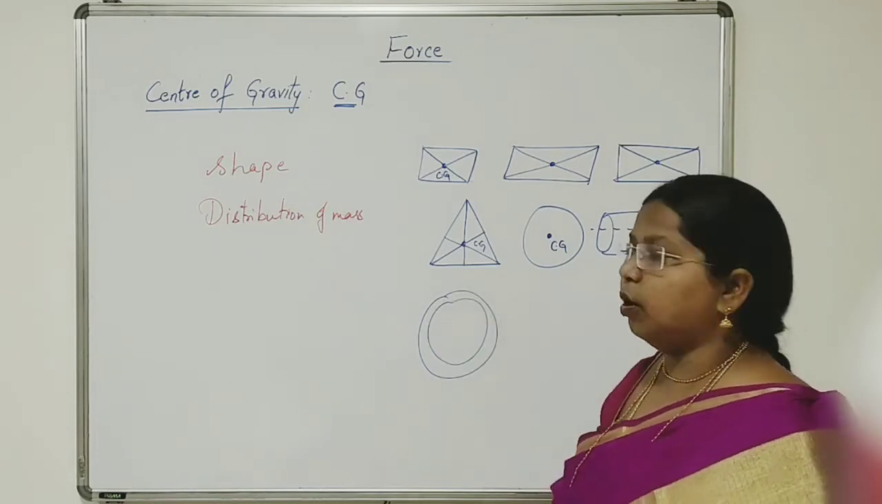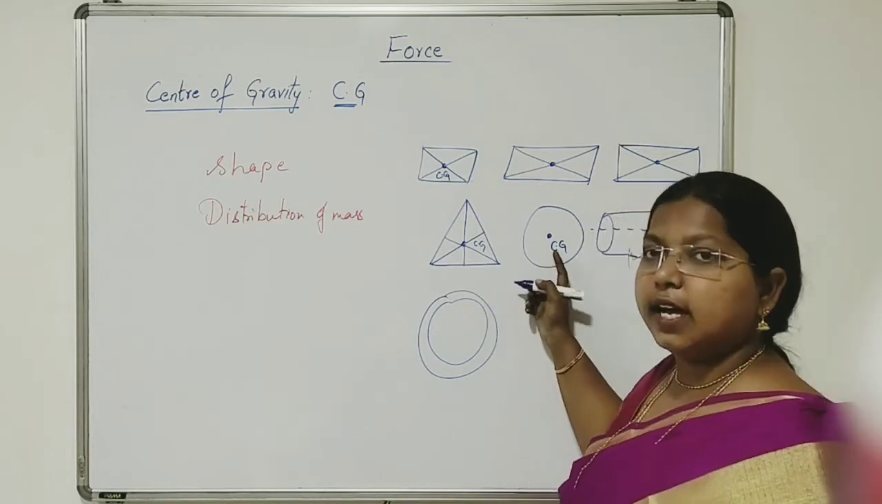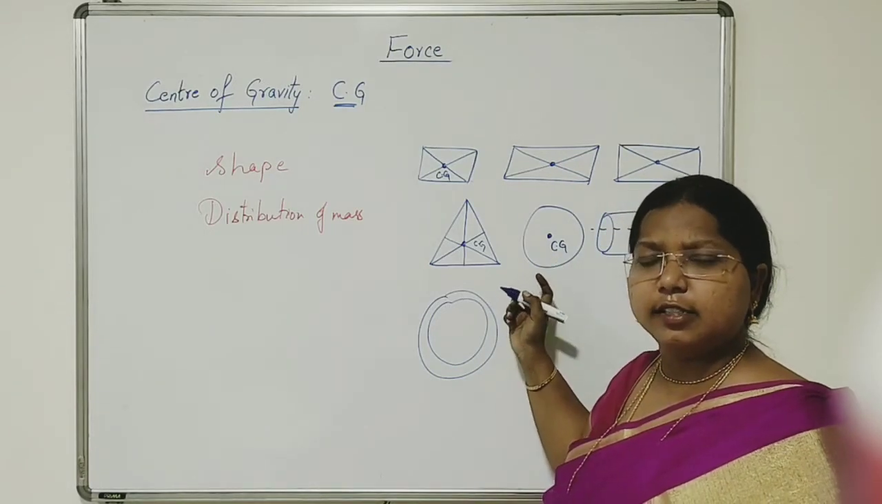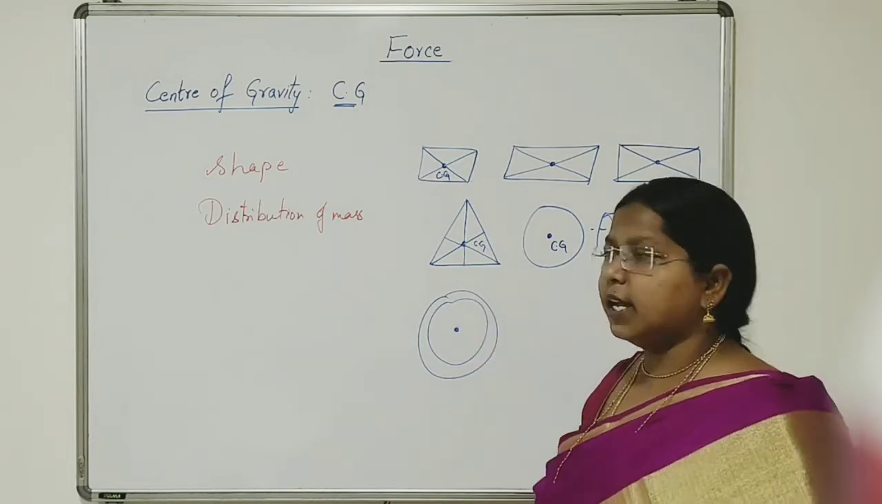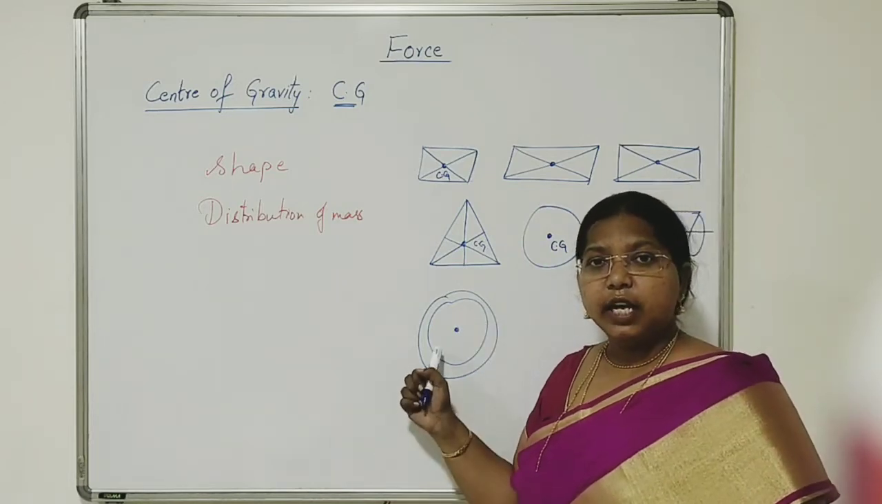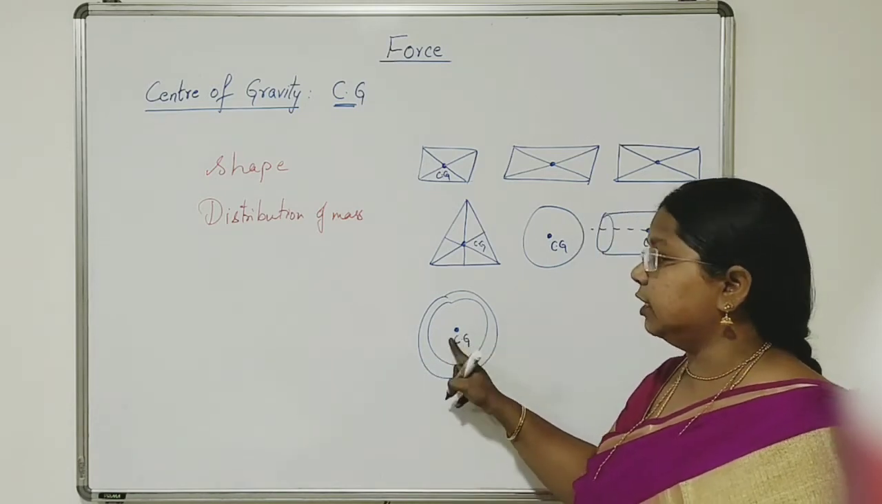Now let us take hollow bodies, a ring. The center of gravity is at the geometric center, as we have told earlier, when it is in circular shape, ring or sphere. Now we can clearly see that the center of gravity is lying outside the body.